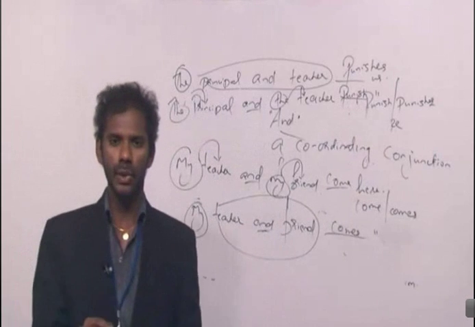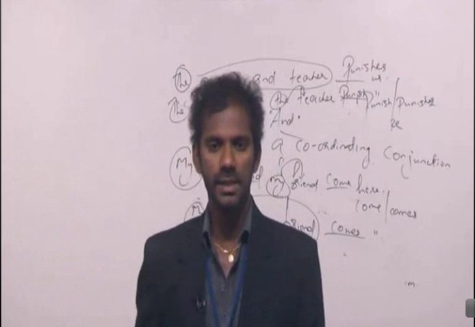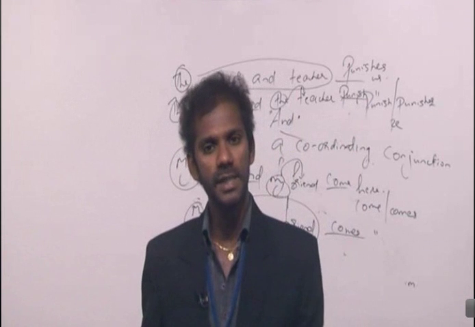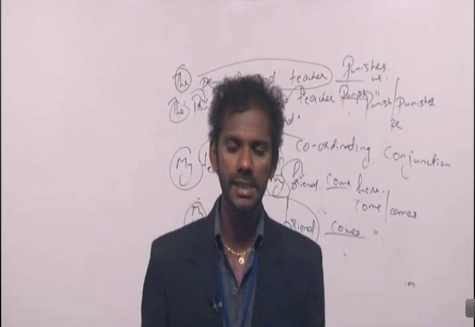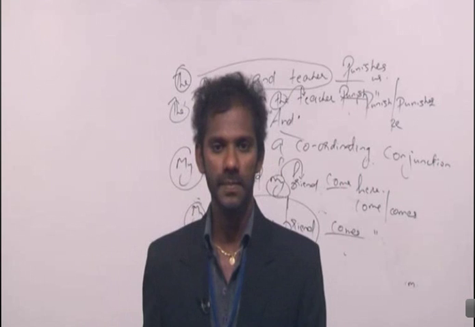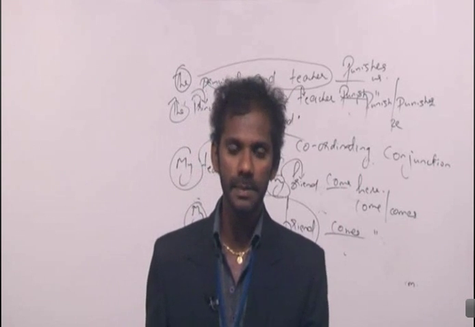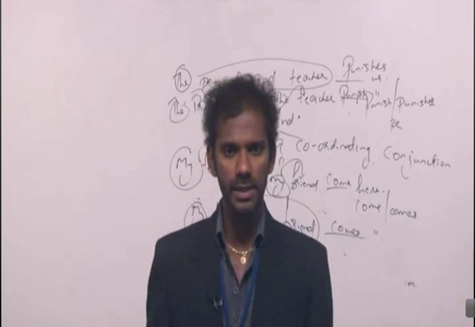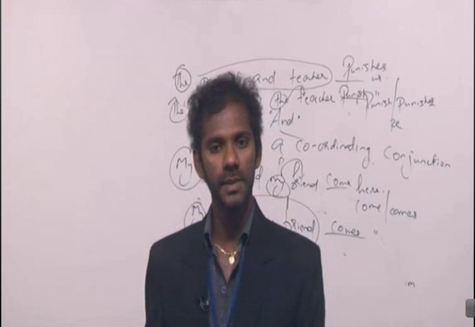Clear? The rule is just this. If a word is used twice to refer to two entities, like my teacher and my friend, the principal and the teacher, etc., the subject is taken as plural. So the verb also must be plural, right? Similarly, if a word is used only once, like the principal and teacher, my teacher and friend, to refer to two entities, then the subject is taken as singular. So verb also must be singular.